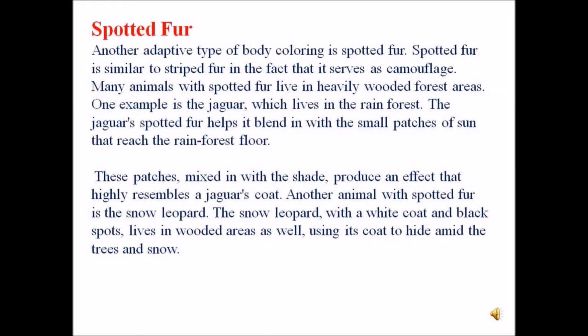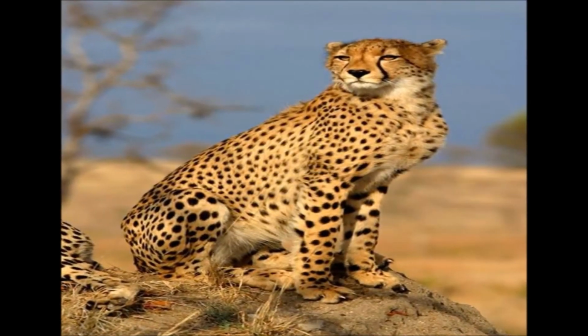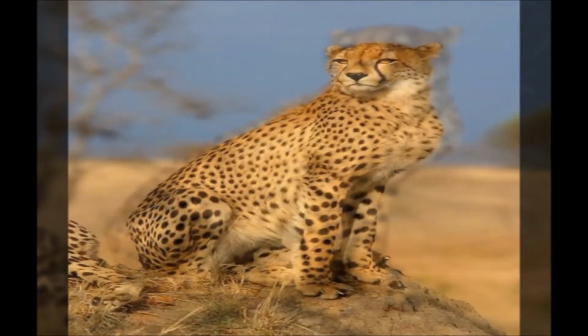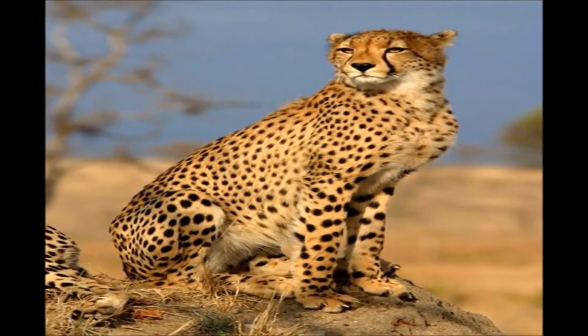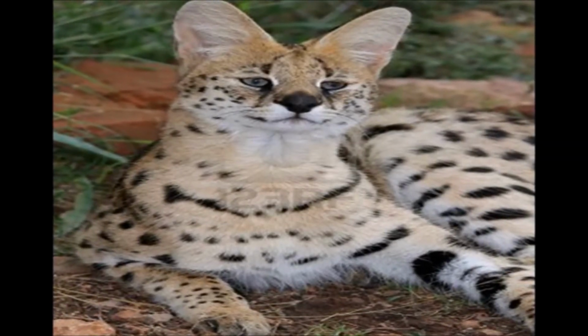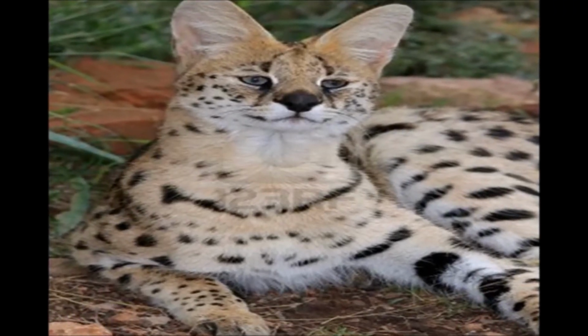Spotted fur. Another adaptive type of body coloring is spotted fur. Spotted fur is similar to striped fur in the fact that it serves as camouflage. Many animals with spotted fur live in heavily wooded forest areas. One example is the jaguar, which lives in the rainforest.